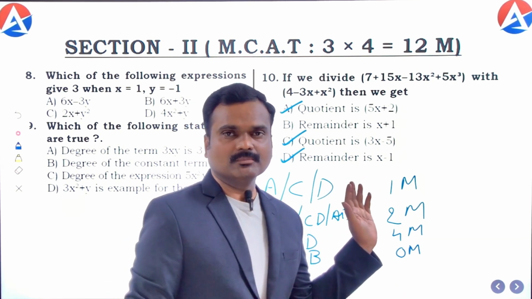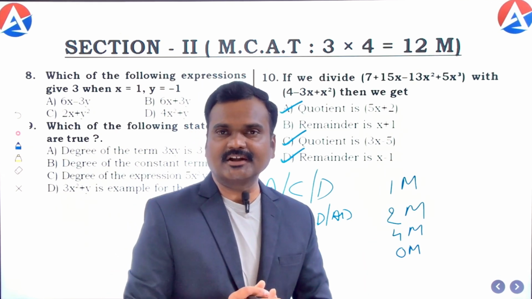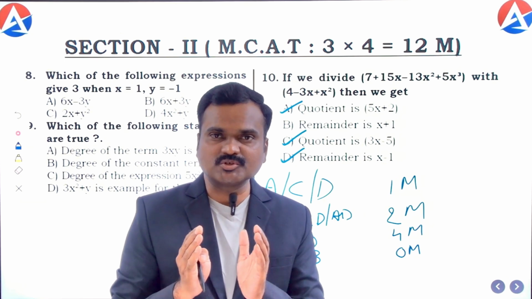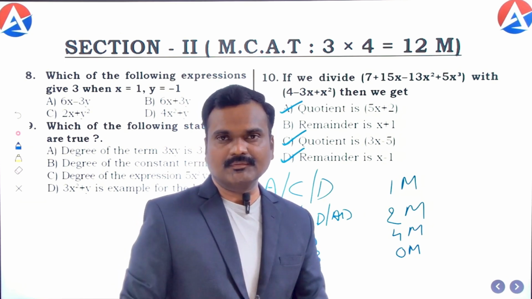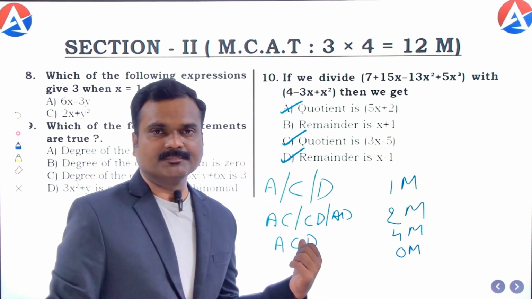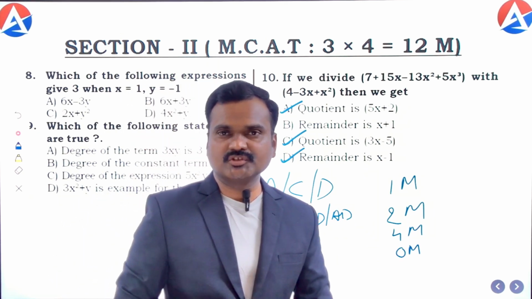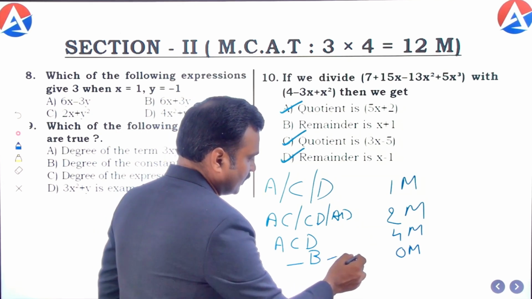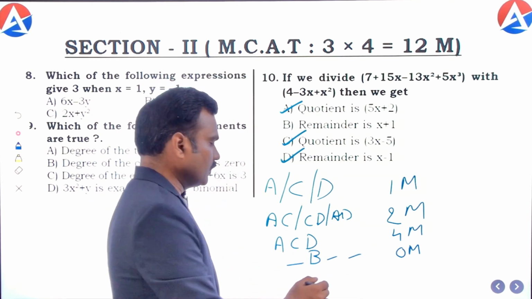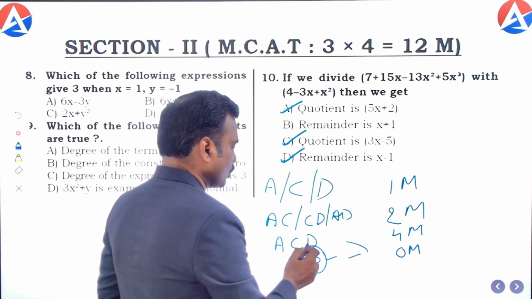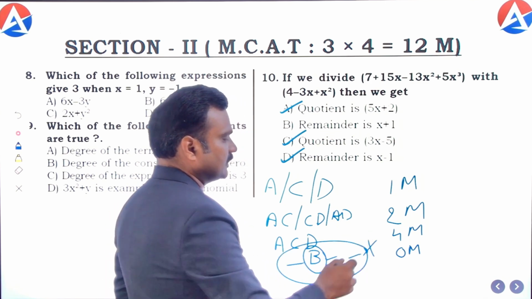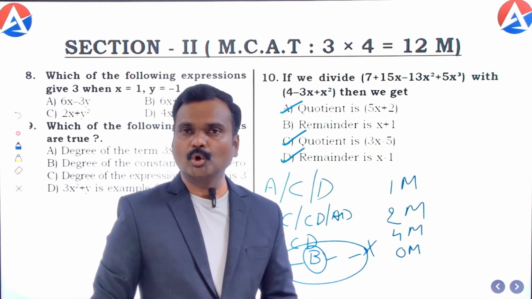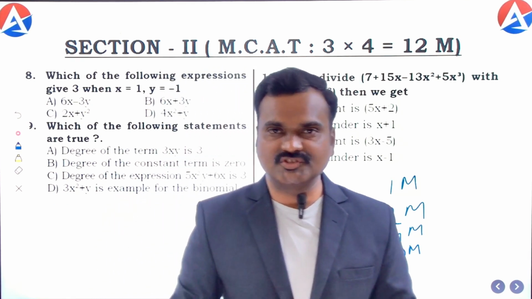In this special section, multi-correct answer type, if it is a completely correct answer, 4 marks are given. If it is partially answered, how many correct options they bubble, those many 1 marks are given. If any wrong option is selected, then the total answer is going to be a wrong answer and they will be given 0 marks there, even though they answered the remaining correct options along with that. If any wrong option is seen, the total answer is going to be considered as wrong. They will be given 0 marks for that. Hope it gives a little clarity about the second section.